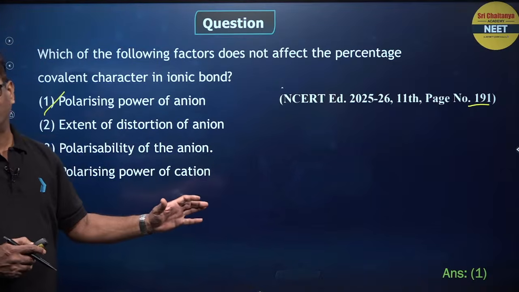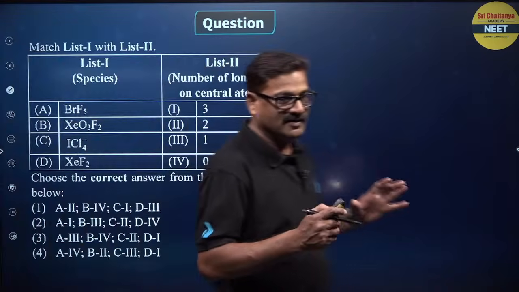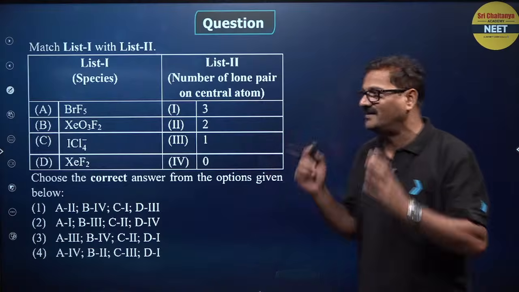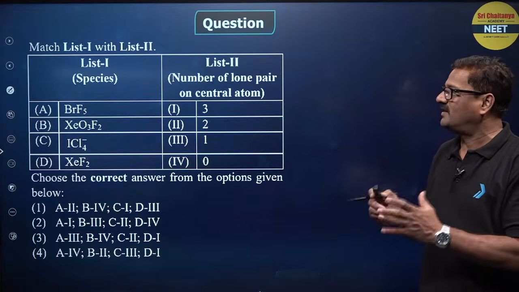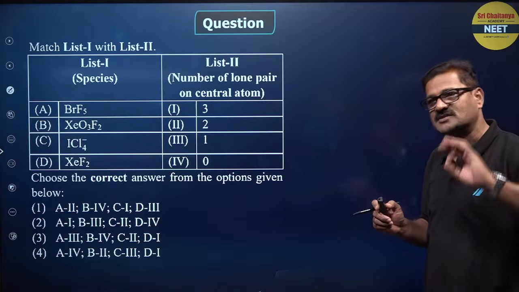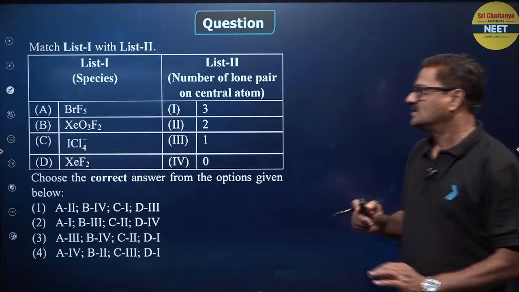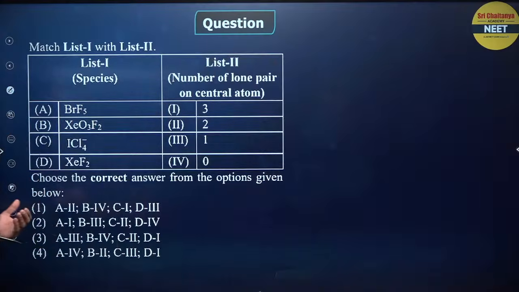Now one more, and it is a match the following. I gathered questions in such a way that you will be having the model of the questions. NEET में ऐसे questions भी आएगा. So BrF5, XeO3, F2, ICl4-, XeF2. Number of lone pairs of electrons.